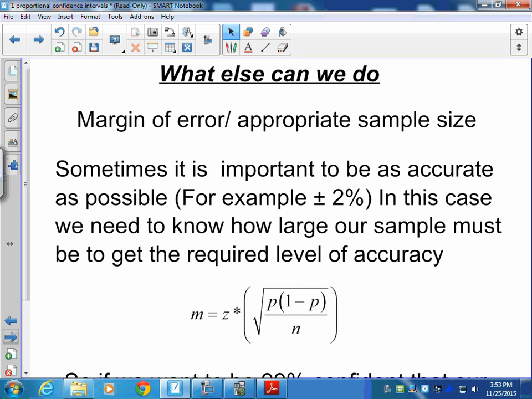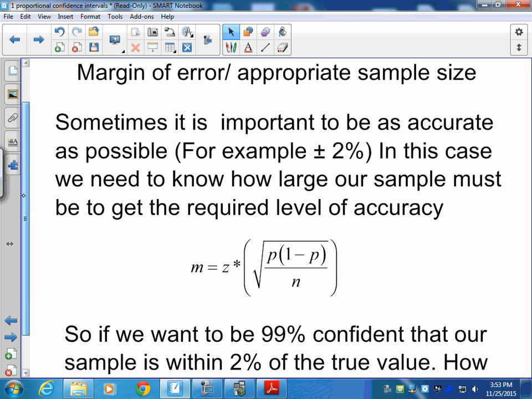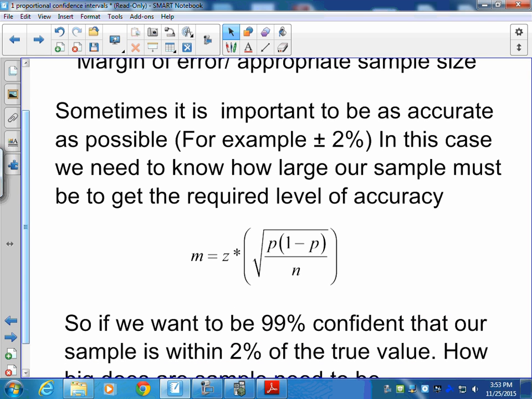Okay, now, what else can we do with confidence intervals? One thing that we always look at, and it's always listed on the TV, is they always talk about the margin of error. You know, when they give the president's approval rating, they always say that this approval rating has a margin of error of plus or minus 3%. Okay, so if we want to be specifically accurate, we want to be as accurate as possible. We want to make sure there's not a huge swing in the percentages.